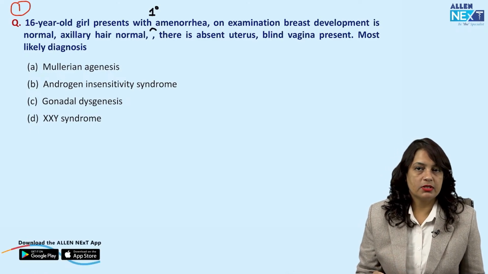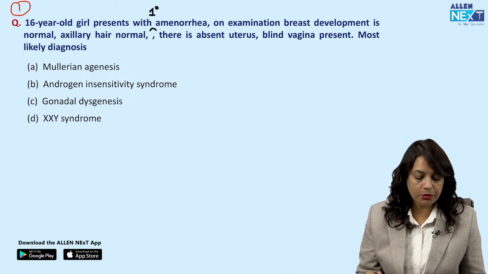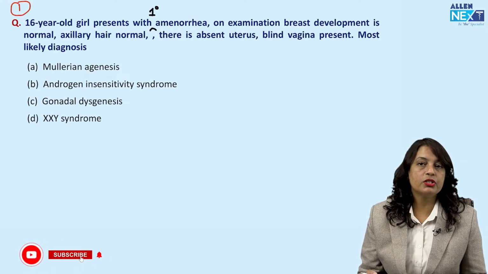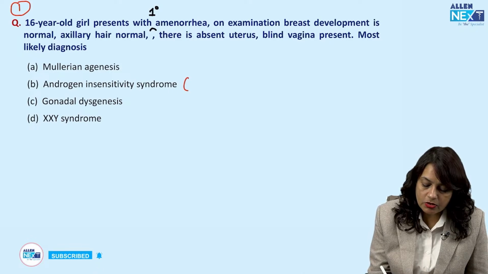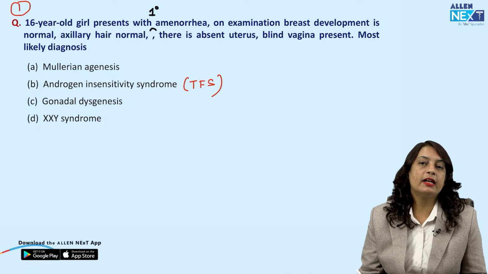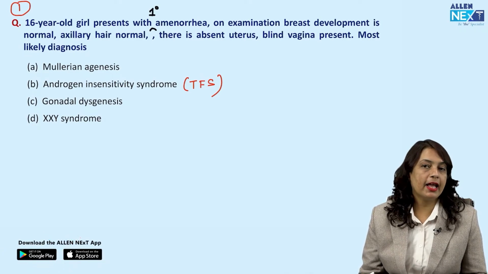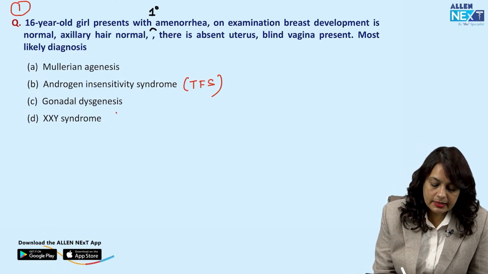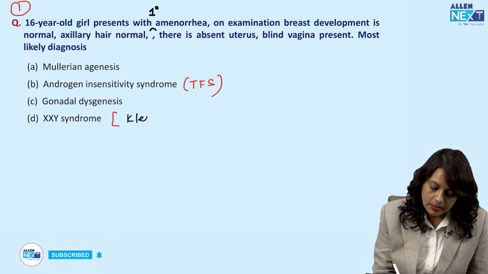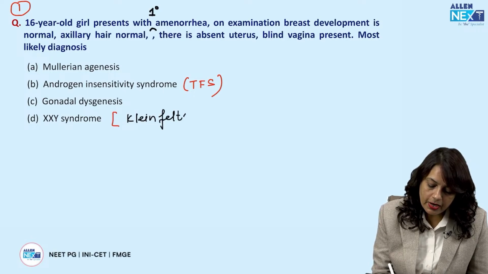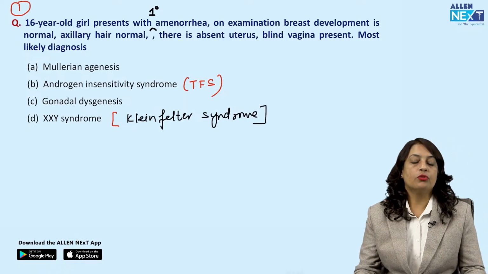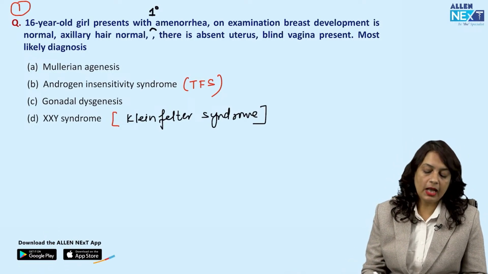Most likely diagnosis? Now let us see what options are given to us. Number 1 is Mullerian agenesis. Number 2, androgen insensitivity syndrome, also called testicular feminization syndrome. Then gonadal dysgenesis, and XXY syndrome. XXY syndrome, that is Klinefelter syndrome.